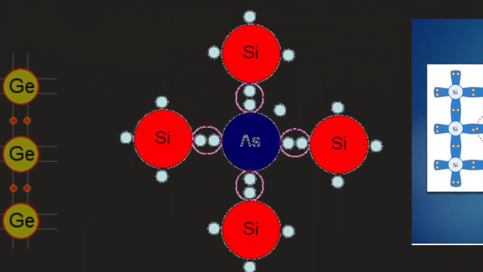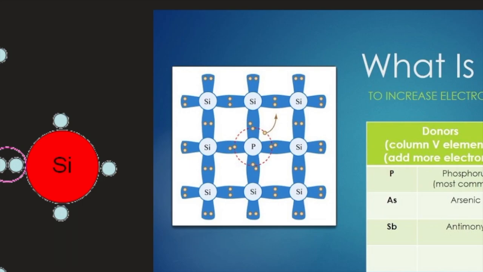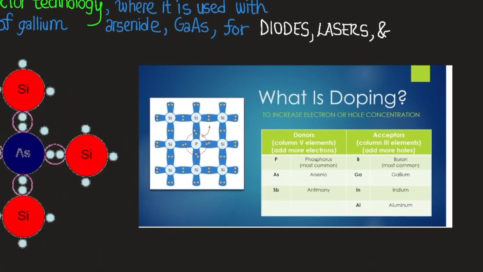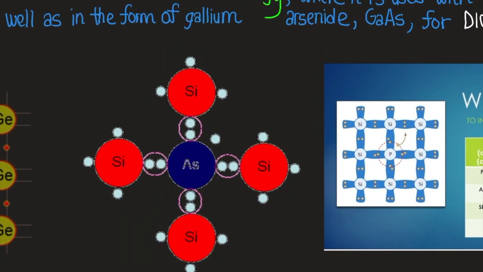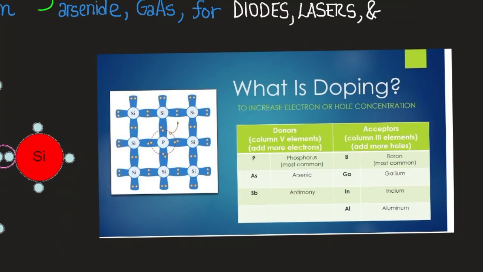Here we have arsenic surrounded by silicon, and here we have phosphorus surrounded by silicon. We could use phosphorus or arsenic as the alternative, and we can use silicon or germanium as the alternative. Either one works. So what is doping? To increase electron or hole concentration.